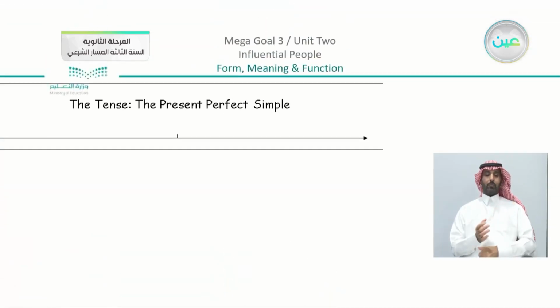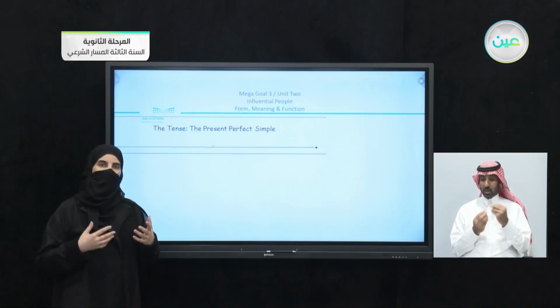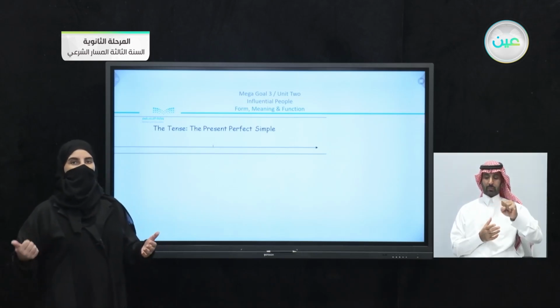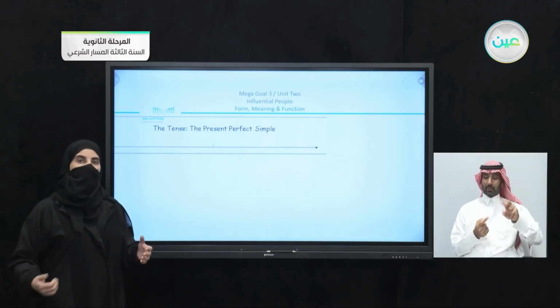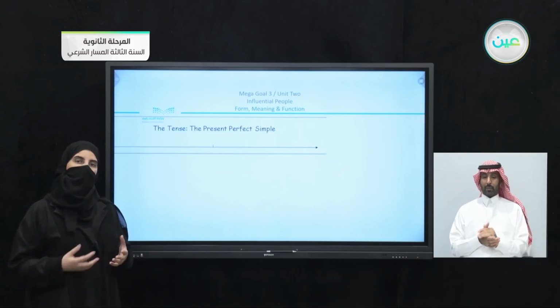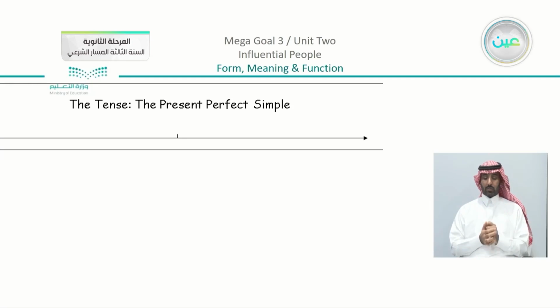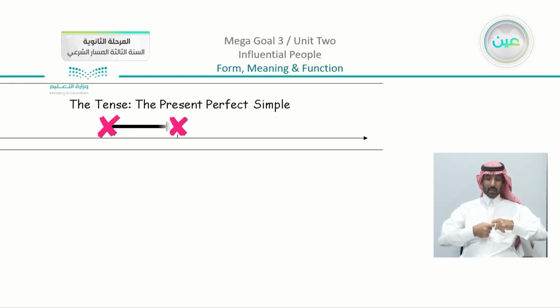So what is the present perfect? We just observed the structure of the sentence using has or have plus the past participle. But as meaning, we want to make sure, when do we use the present perfect? We use the present perfect to connect between the two tenses.